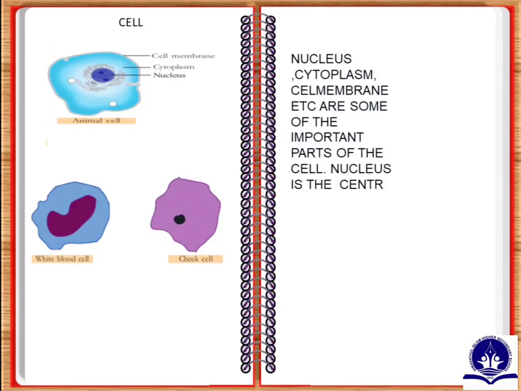So, all students, do you understand everything? Okay. Draw the figures of a white blood cell and a cheek cell in your science notebook. Don't forget to label the parts you studied.